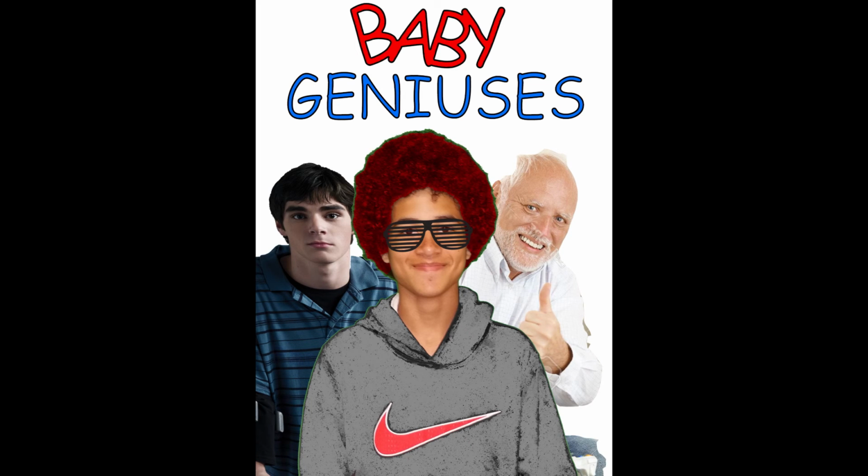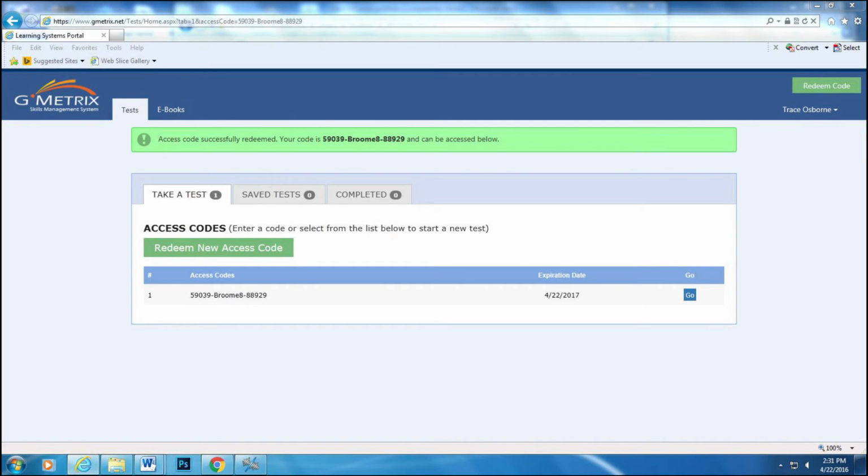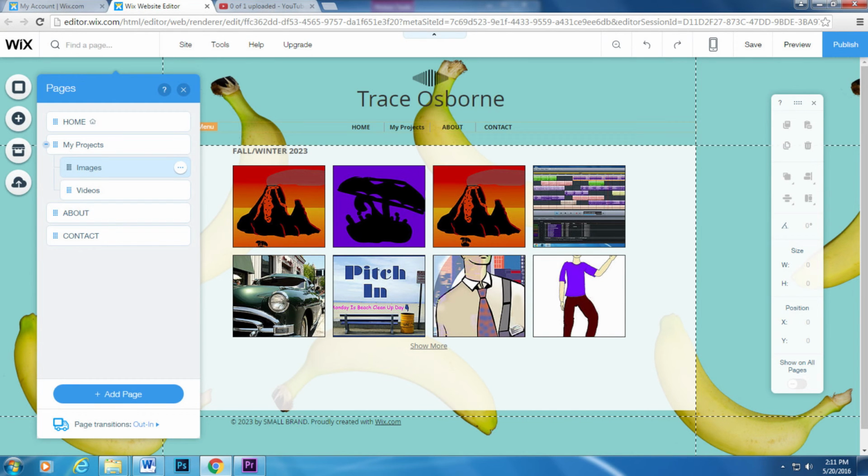I remade the Baby Geniuses poster with myself, Walter Jr., and an old man stock photo. I registered with GMetrix to review for my Photoshop certification test. This is my web version of this portfolio.